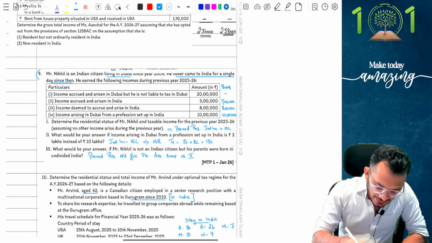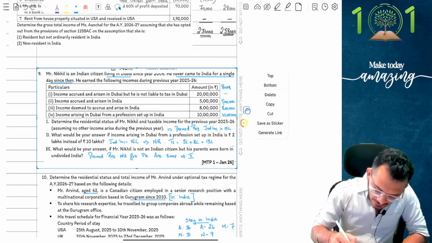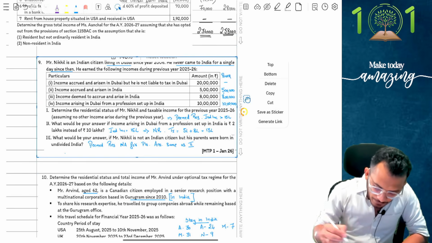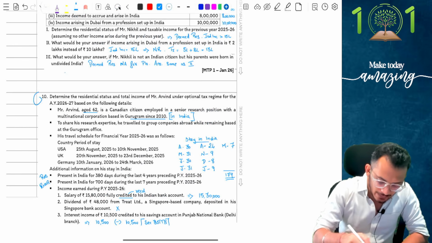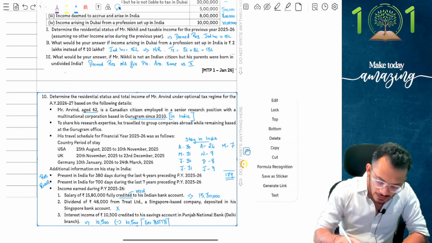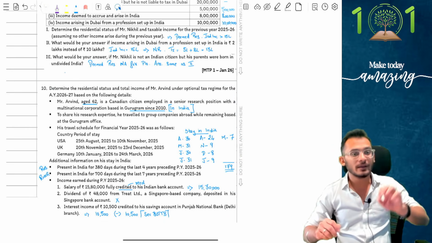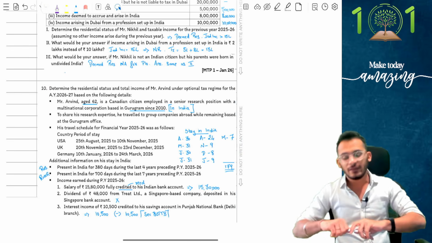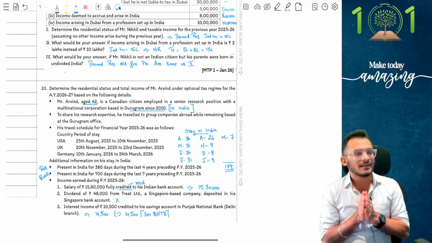If there are some mistakes that you have been making, then you probably need to ask yourself, why have I been making those mistakes? Can I correct them a little bit more? If you can correct those smaller mistakes, I think residential status is going to be a very important chapter for your examination, because it always comes for question number 2. Yes, so if you can start answering question number 2A properly with residential status like this, I think you will do an amazing job for your examination. So yes, please focus on the residential status.